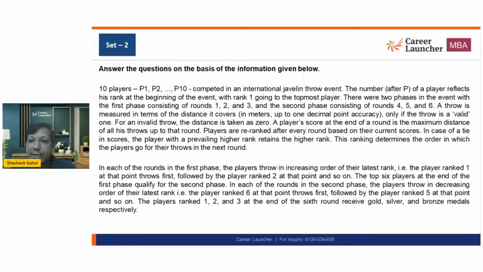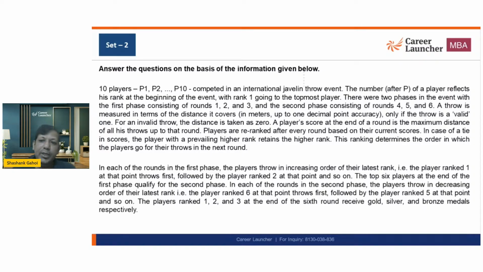Now this ranking determines the order in which players go for their throws in the next round. In each of the rounds in the first phase, that is the first, second, and third rounds, the players throw in increasing order of their latest rank. It means rank 1 throws first, rank 2 throws second, rank 3 throws third.